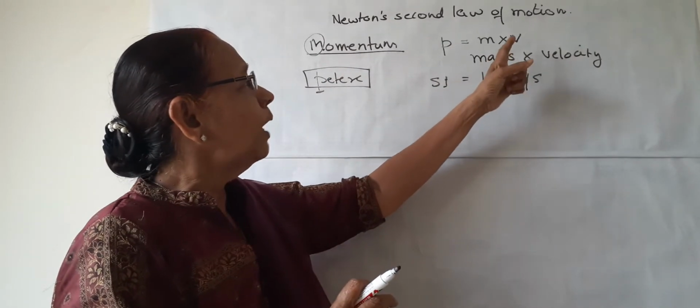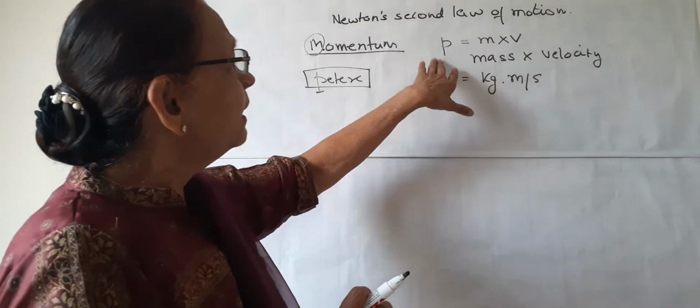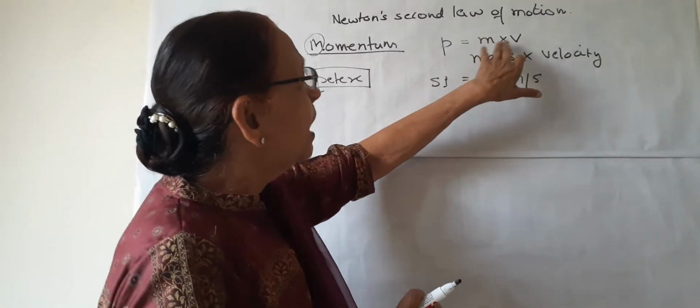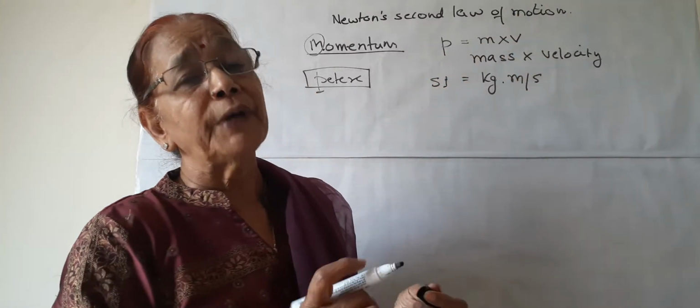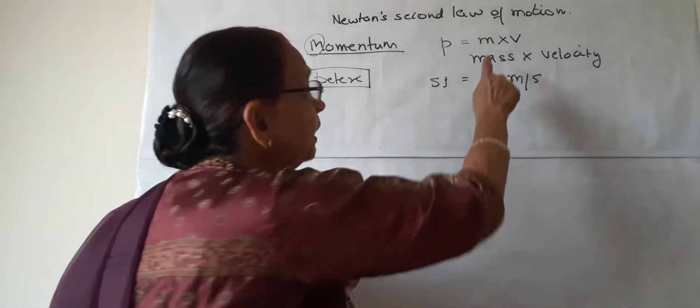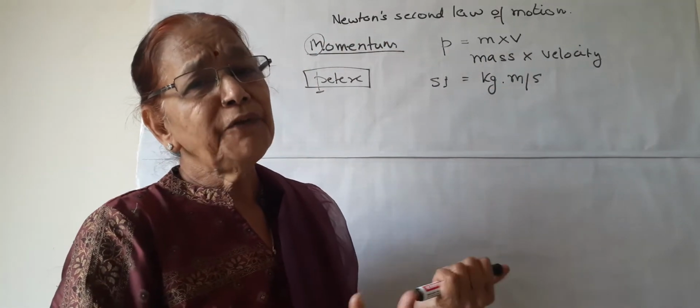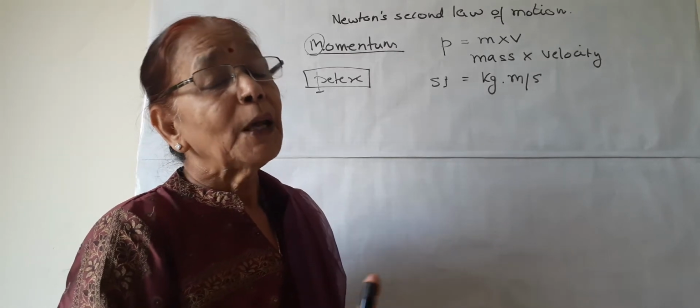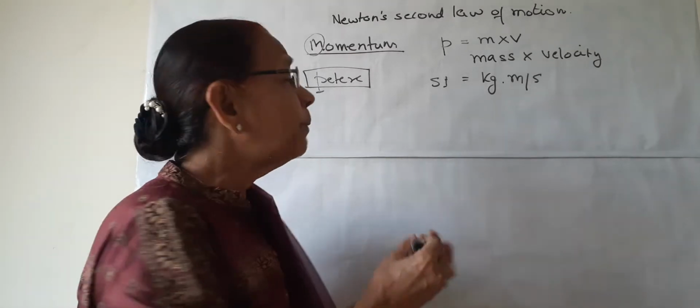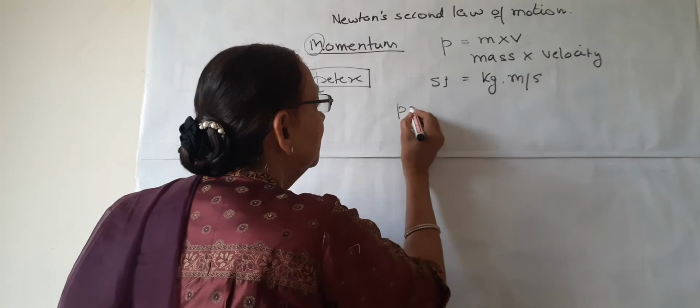So this is how momentum is described. p is equal to m into v. It means it is the product of the mass and velocity of an object. Both are needed to produce momentum. In fact, what is momentum? Momentum is a type of power.